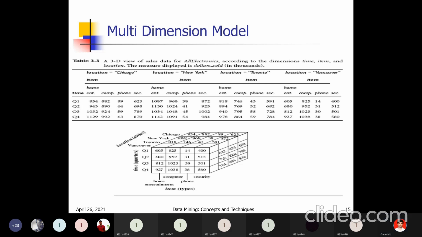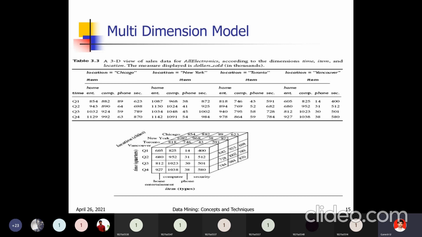I will apply full screen. Okay, so this is the 3D view of sales data for all electronics according to the dimensions time, item, and location. You can observe the 3D view in the figure below. The measure displayed is dollars sold, in thousands, for example.